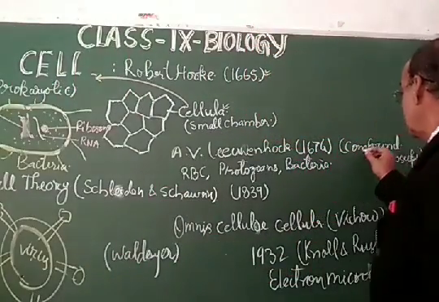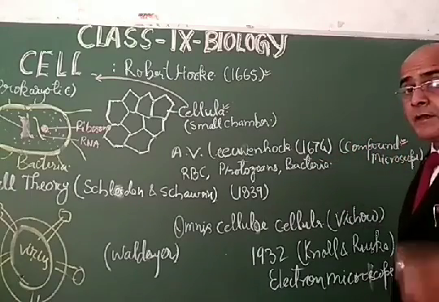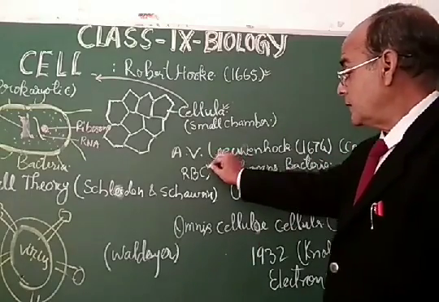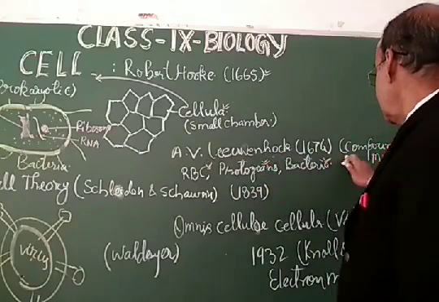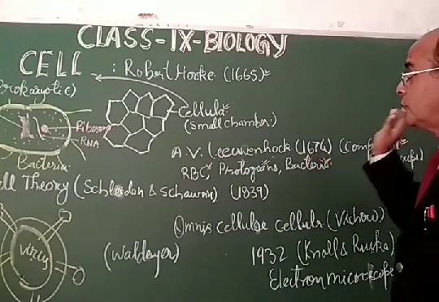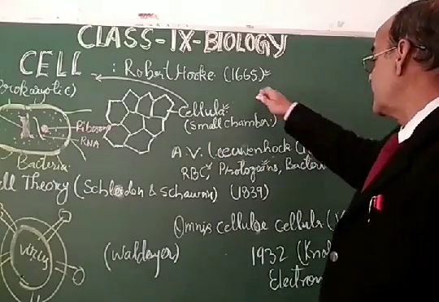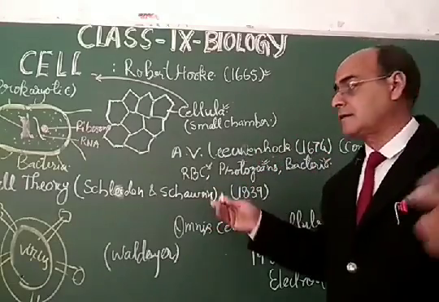My dear students, A.B. Leeuwenhoek discovered the compound microscope, and he was able to see different types of cells like red blood cells, protozoans and bacteria in his compound microscope in 1674. So just after 9 years, Leeuwenhoek was able to see other cell structures.